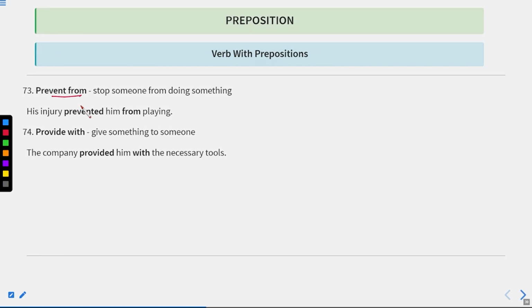We have prevent from. Prevent means when we stop someone from doing any action. That means we are preventing him from doing the action. Stop someone from doing something. His injury prevented him from playing. Now, because of his injury, he was not able to play. Provide with means give something to someone. The company provided him with the necessary tools. Now let us move to the next one.